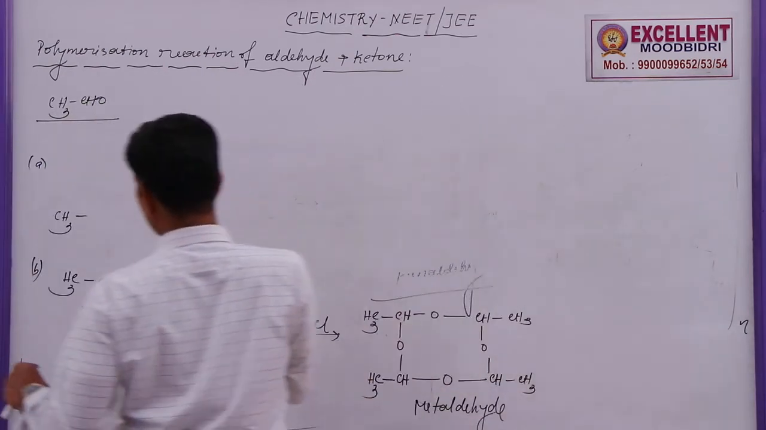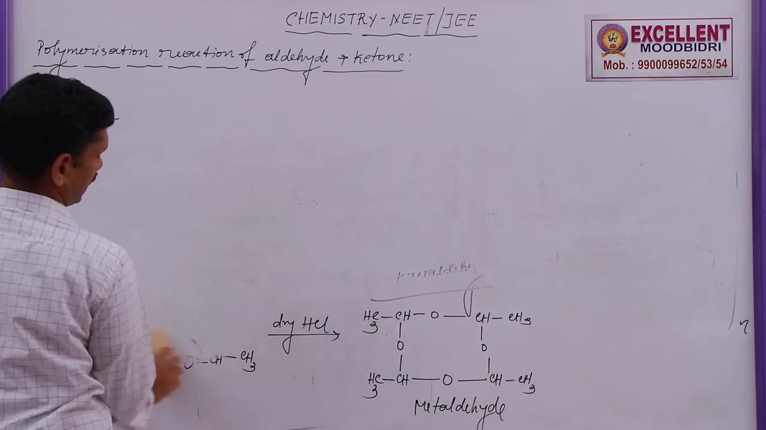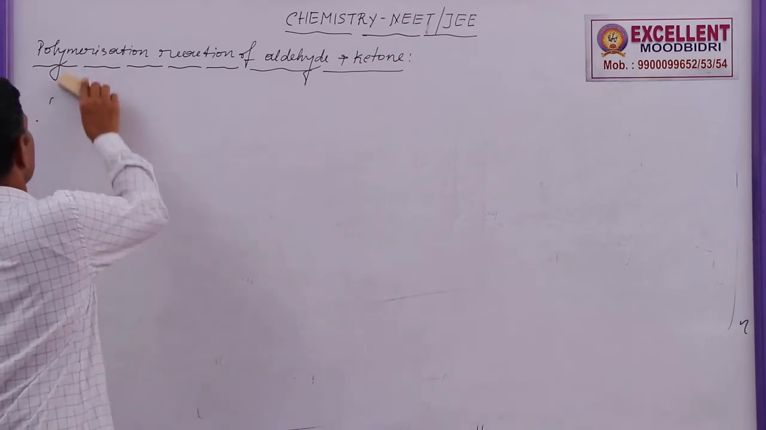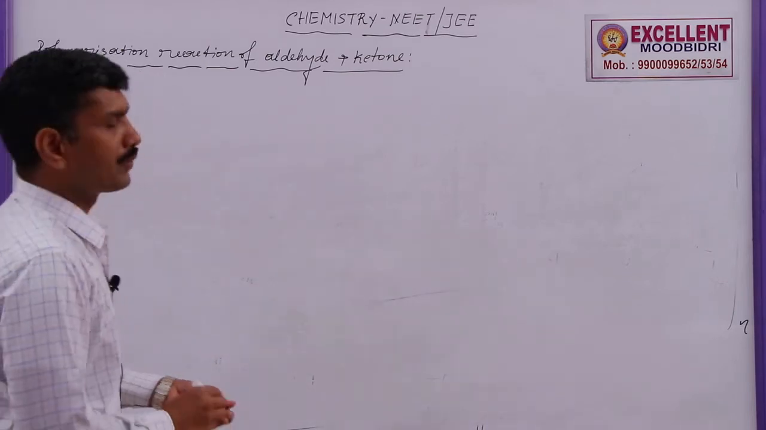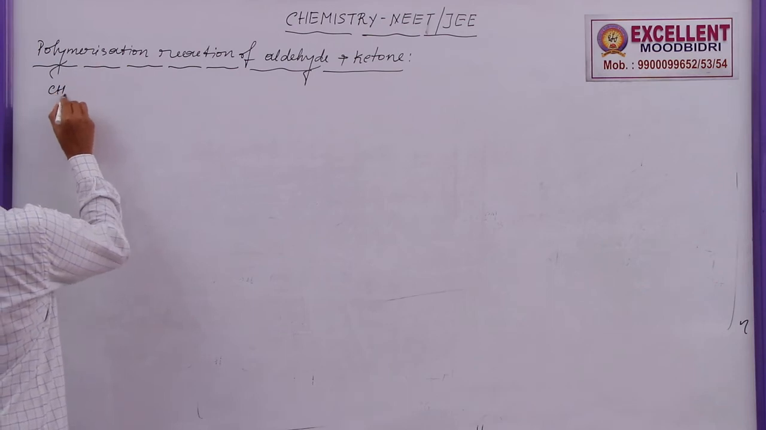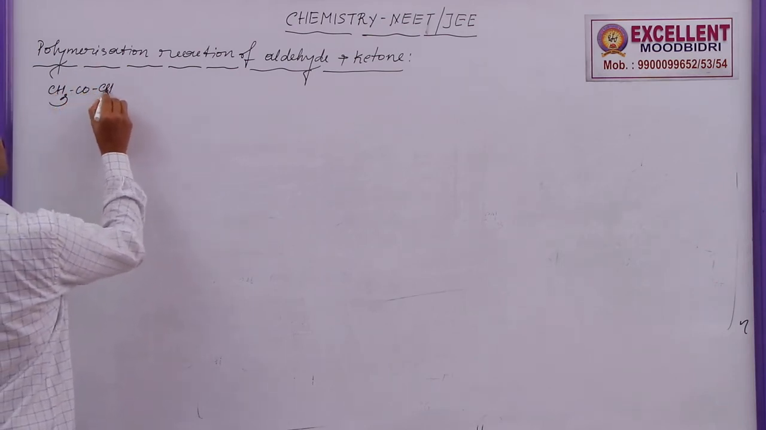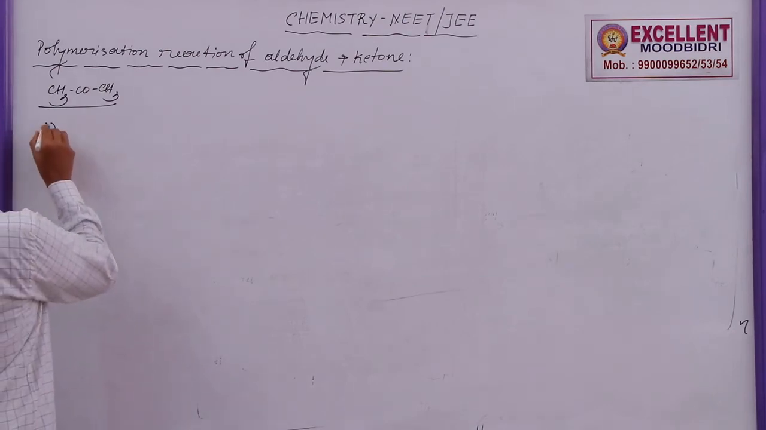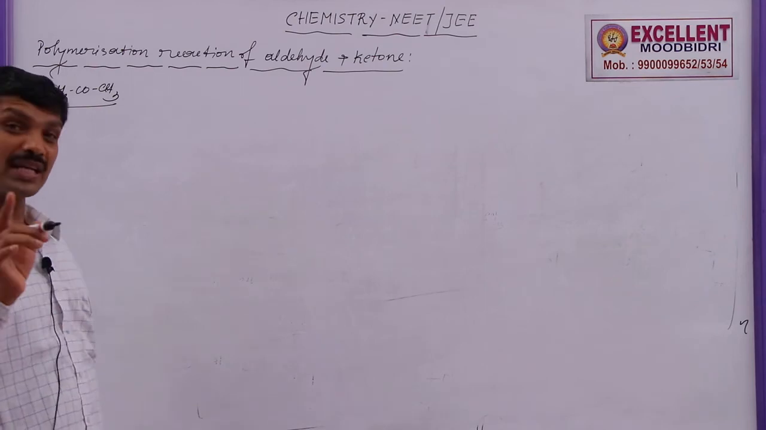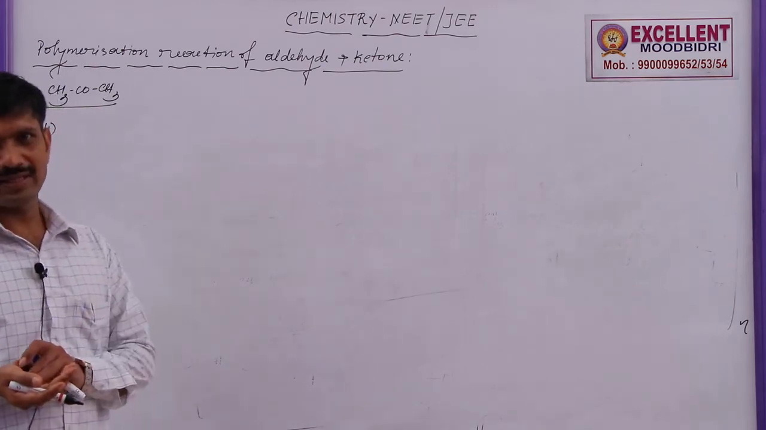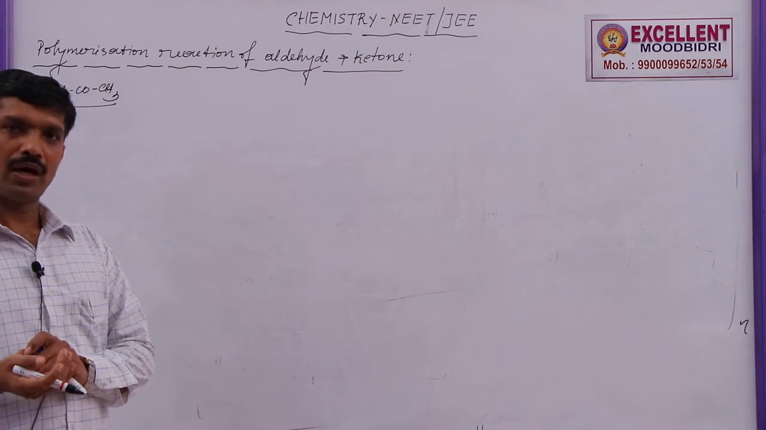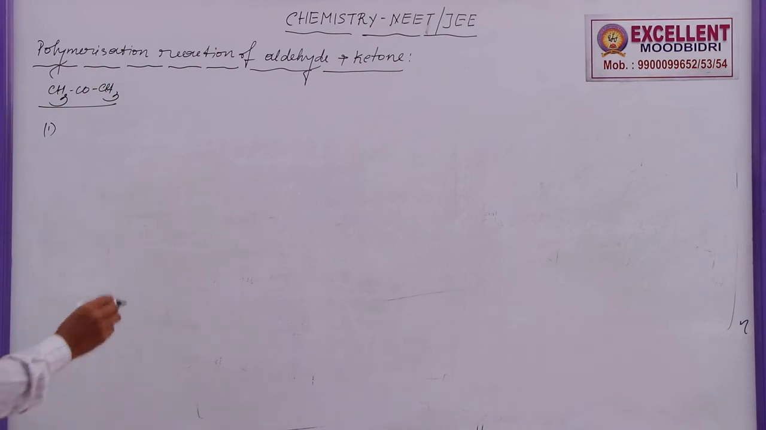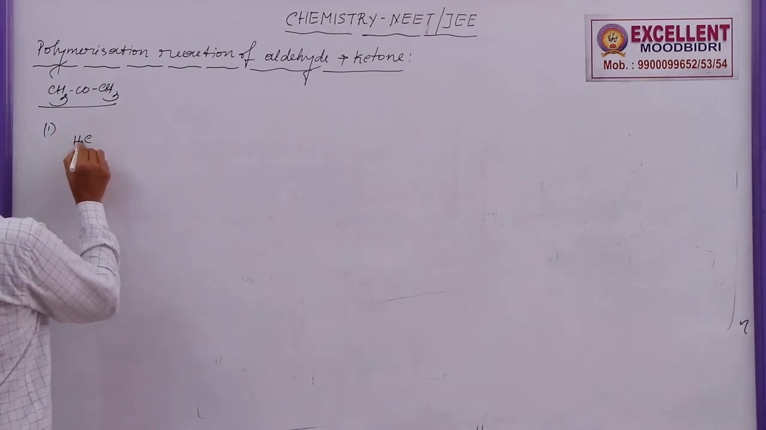What are the polymerization reactions of acetone? In the case of acetone, two important polymers are obtained. Acetone, CH3COCH3. In the first reaction, when acetone is treated with dry HCl, a polymerization reaction takes place. As a result, mesitylene oxide plus water is formed. Acetone formula you know, CH3